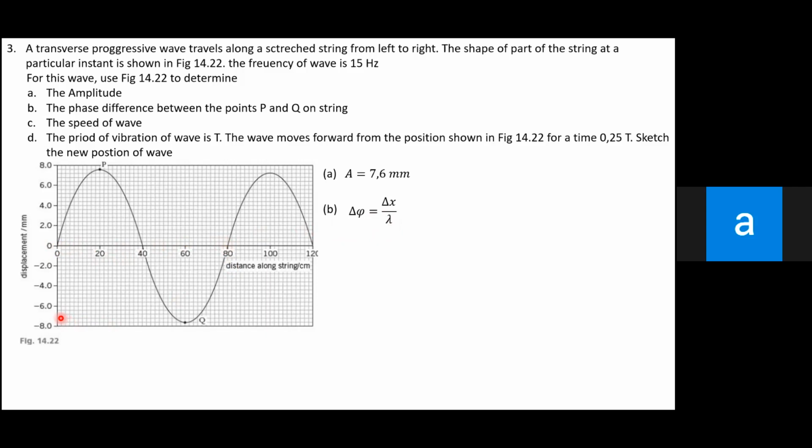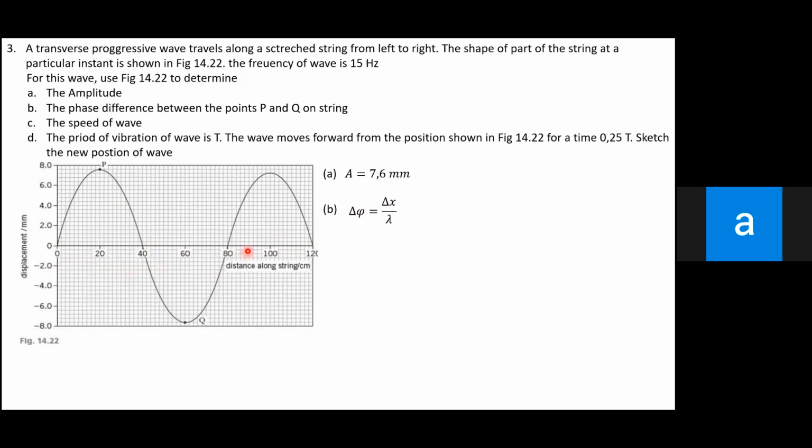So the length of one wavelength is 80 centimeter. Or maybe if you want to use this point until this point, the difference between 120 and 40, I think the same as 80. So in every point is the same for the lambda. Remember, this is only the length of one wavelength, not full wavelength, only one wavelength.